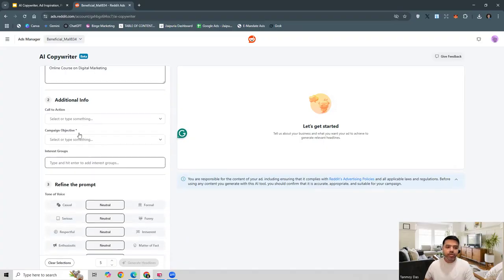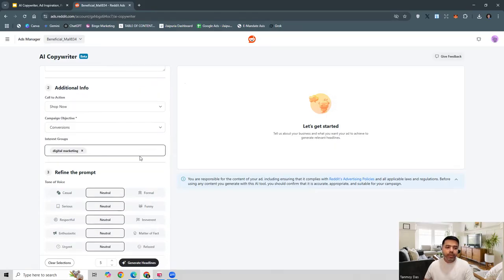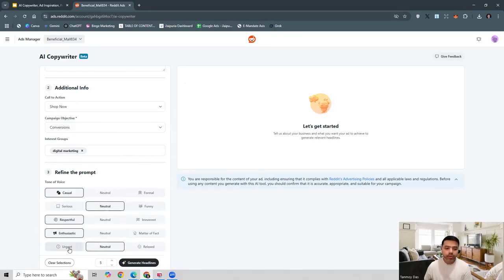And then we can give some additional information. Call to action will be shop now. Campaign objective is, let's say, conversions, interest groups, people who are interested in digital marketing. Then the prompt which we are trying to give, in that you can give some specifics, like the tone of voice should be casual, neutral, or formal. So we can say it can be casual, serious or funny. We can say it can be neutral, respectful, enthusiastic. We can also say it can be urgent. So these are all the specifics which we have given now.